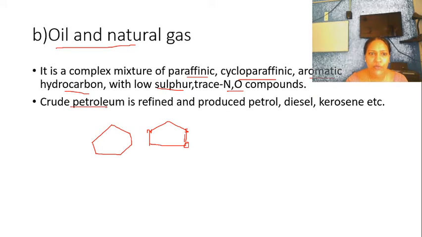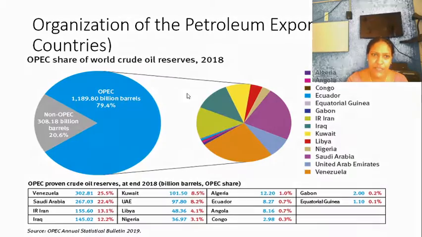From crude petroleum we refine and produce petrol, diesel, kerosene, everything, right? Then there is OPEC. Expand OPEC: Organization of Petroleum Exporting Countries.